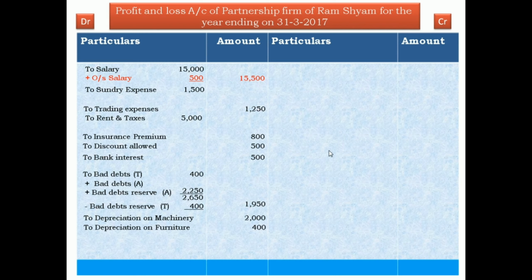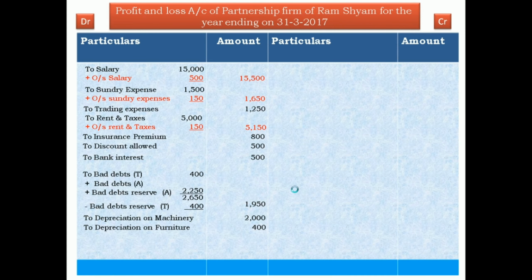Now sundry expense 150 is outstanding. The outstanding sundry expense 150, outer column 1,650. And outstanding rent and tax is rupees 150, therefore outer column 5,150. Outstanding salary, outstanding sundry expense, and outstanding rent and tax are expenses but payable, therefore a liability.